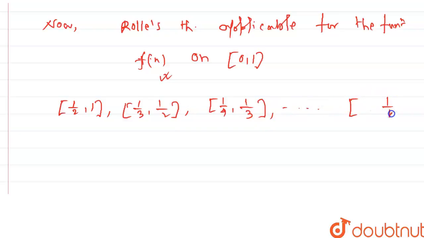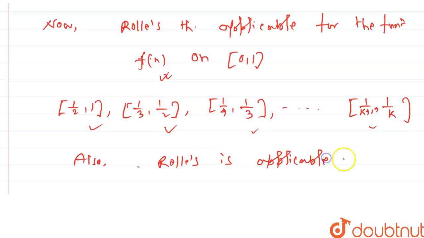Similarly, if we consider 1 by k plus 1 and 1 by k, then for all those intervals, f of x vanishes at the endpoints. And also, we can say that Rolle's theorem is applicable on that type of interval, 1 by k plus 1 to 1 by k, for all k belongs to natural numbers.